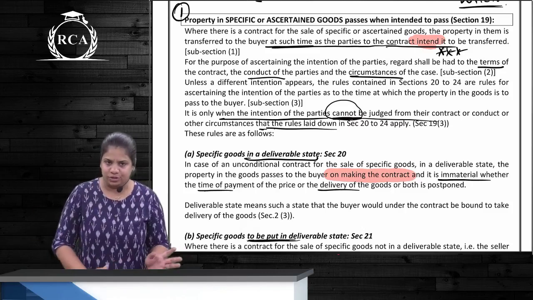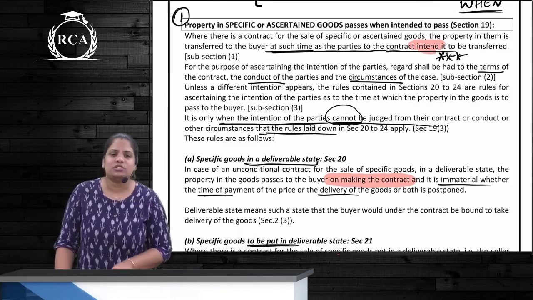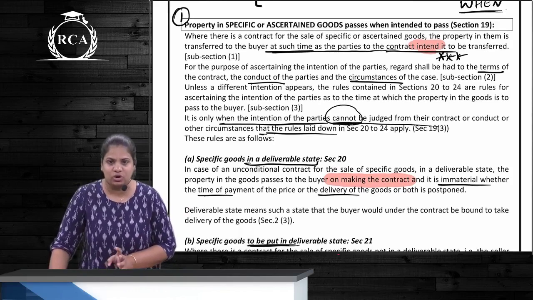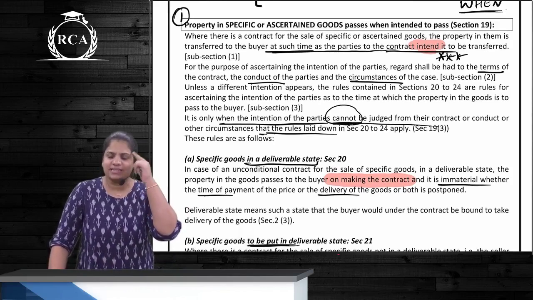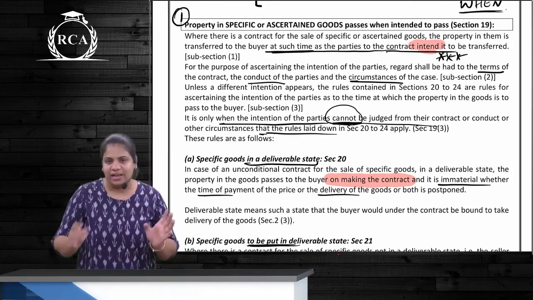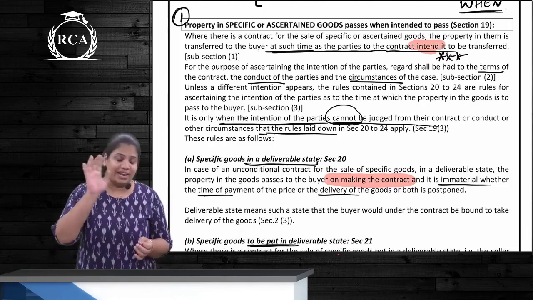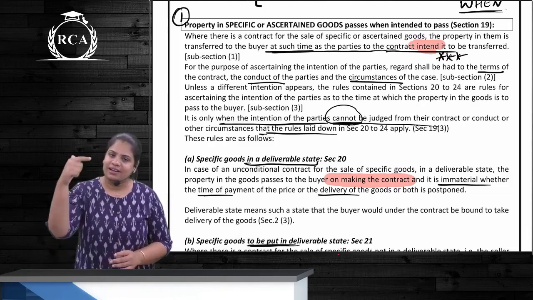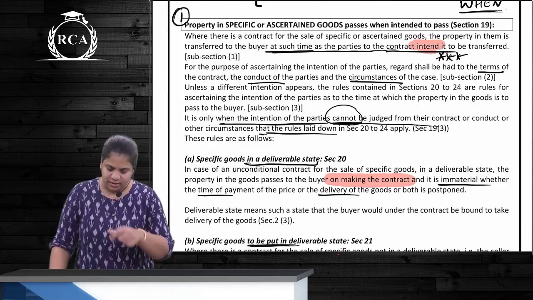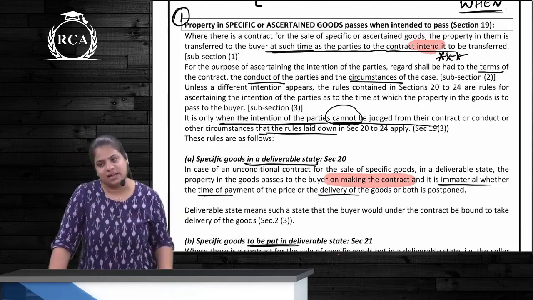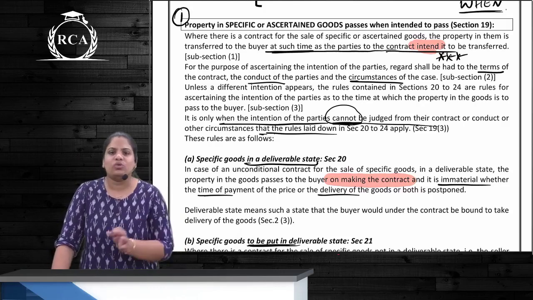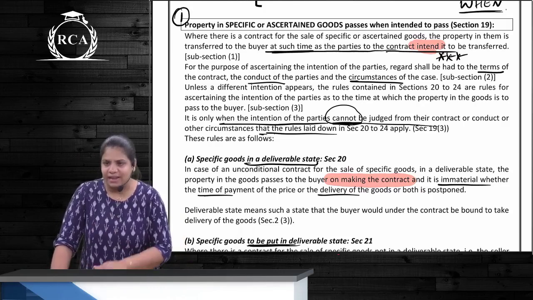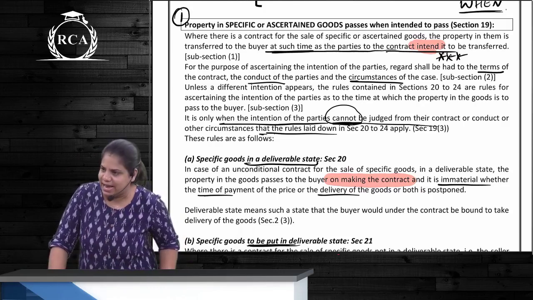So, coming back to the first case, when will the ownership pass in case of specific or ascertained goods? Whenever the parties intend it to pass. How do you know what is the intention? T, C and C, which is what? The terms, conduct and circumstances. If we do not know the intention, then these 3 rules will apply, correct?